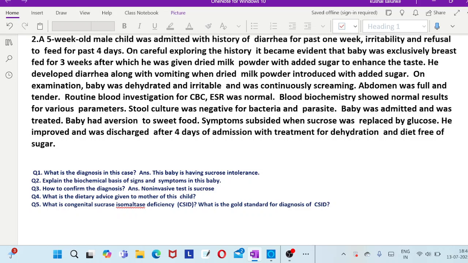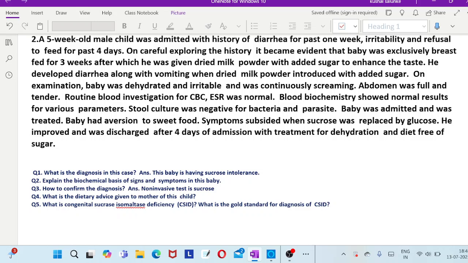Okay, so explain the biochemical basis of the signs and symptoms. Deficiency of the enzyme results in no digestion of sucrose, which is acted upon by intestinal bacteria that convert sucrose into various gases, just like lactose intolerance. These gases in the intestinal lumen cause bloating, distension, and abdominal pain. And the baby slowly learns to avoid sweet foods, and develops aversion to sweet foods.